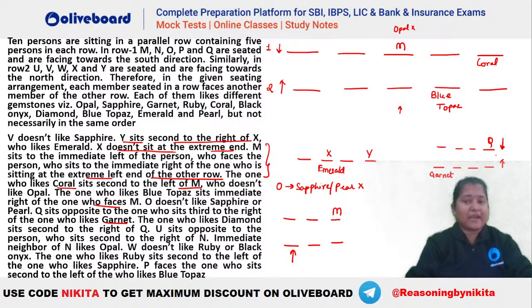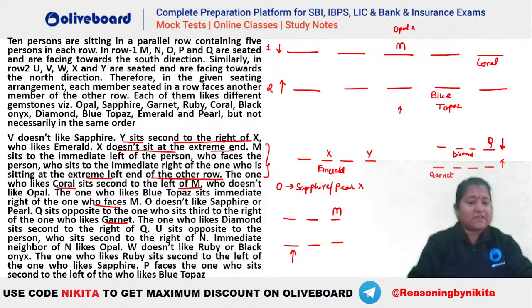So you can see this is the kind of situation that we should have, that Q is opposite to the person who is third to the right of garnet. So right now we have two possibilities, that is Q can be at the extreme end also who likes coral, or Q can be second from the end as well in row 1. Okay. Or देखो what is given, the one who likes diamond sits second to the right of Q. So diamond has to be second to the right of Q. Q is facing the south, so you can see this person will be your diamond, है ना? So you can see this is the one that we have.